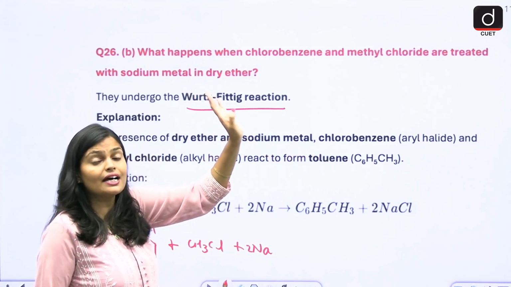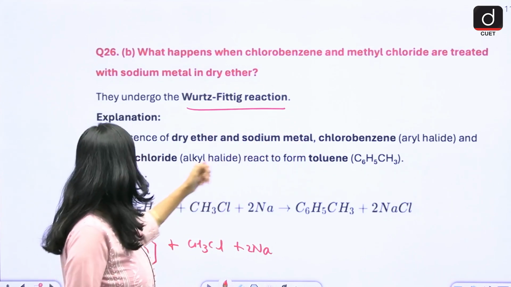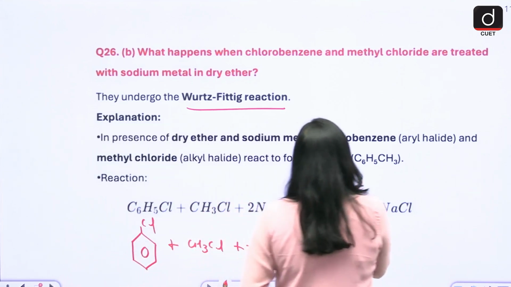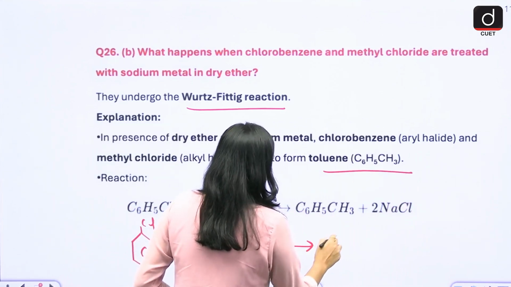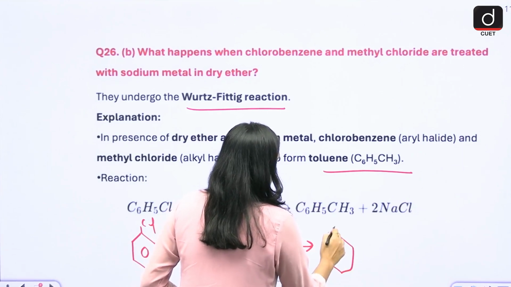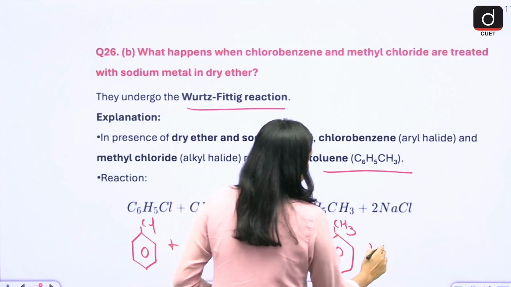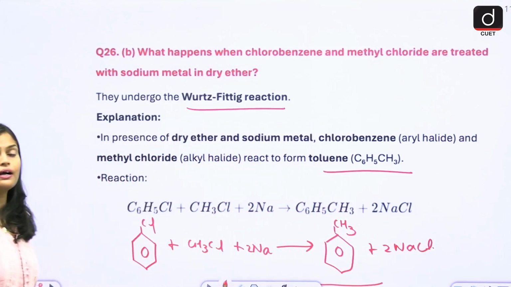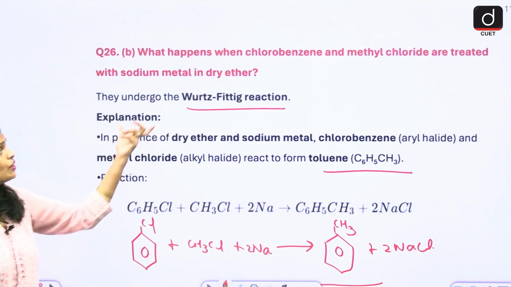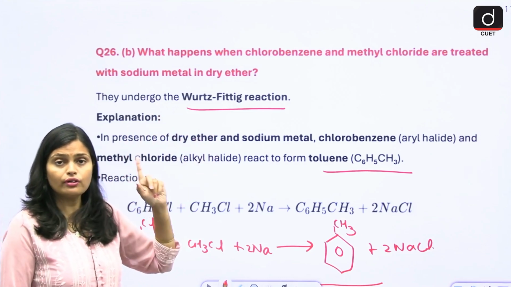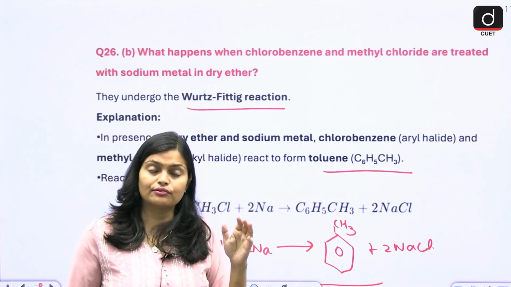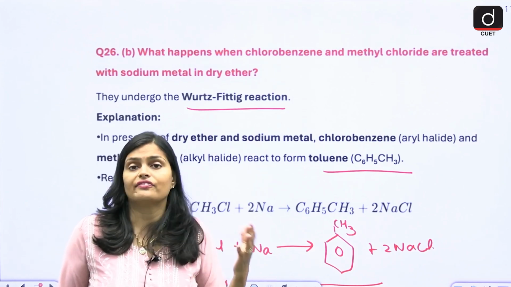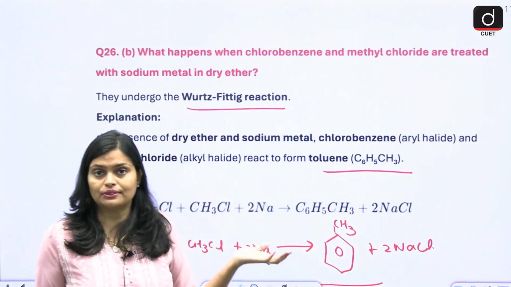Grignard reagent is RMgX, and see, this is sodium metal, not Mg. Chlorobenzene and methyl chloride react to form toluene. So ultimately what you will get? CH3. So note down, this is the product, CH3. Like this conversion you have to prepare, and again it is the Wurtz-Fittig reaction. If you remember the named reactions, what the reactants, products, and reagents are, very easily you are able to answer such questions.